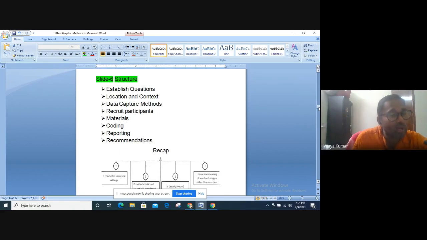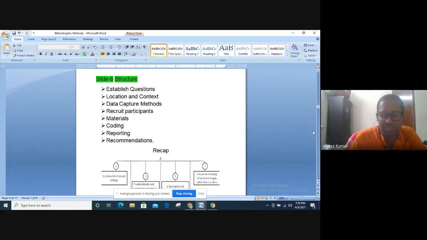And after you do all that, in ethnographic research, you will come out with some recommendations. You will come out with some suggestions. And again, this is one of the beautiful premises of ethnographic research. Ethnographic research helps you to take the field one step further. So you come out with some viable, feasible, practical solutions. So you'll come out with some recommendations to the existing problems, some suggestions, and that is called ethnographic research.